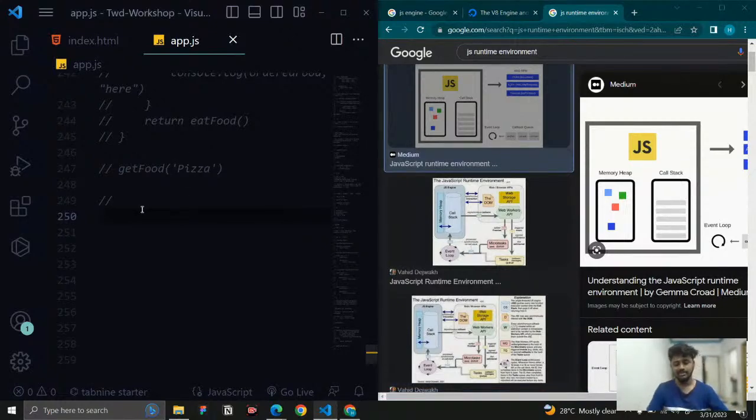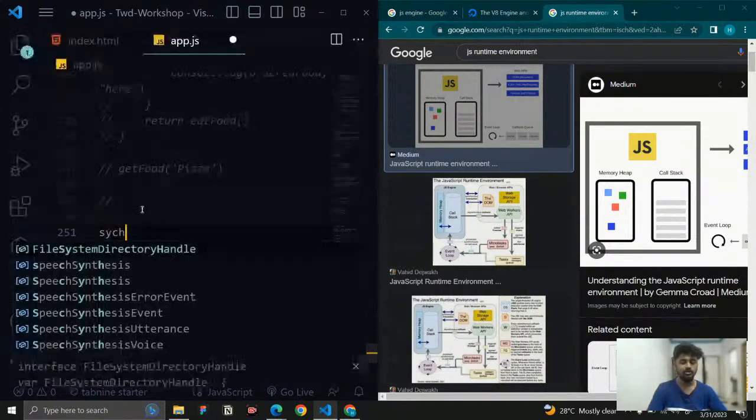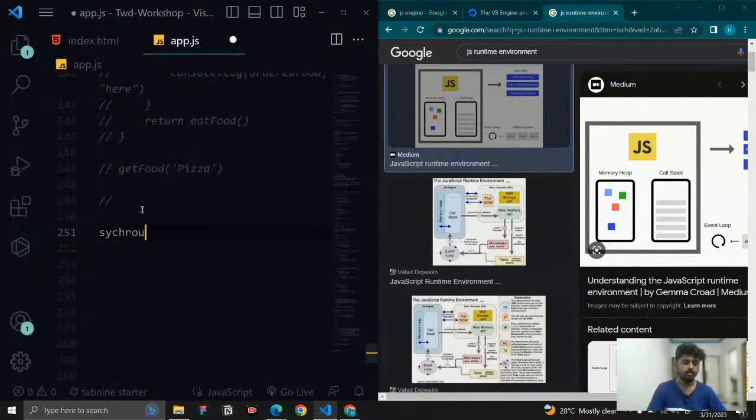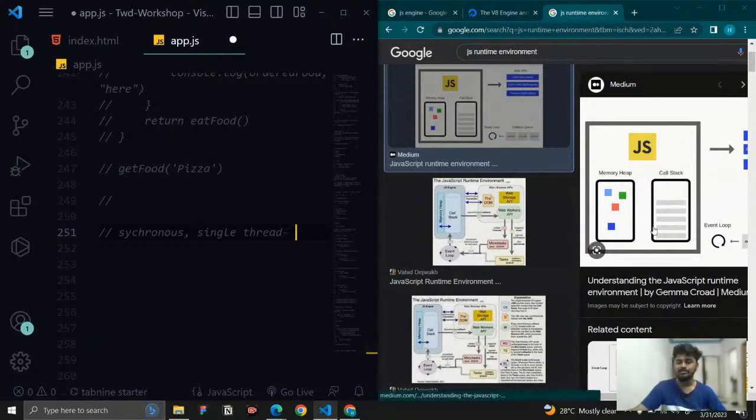Okay, so JavaScript by default is a synchronous, single threaded language. So what is the meaning of this? What is meant by a synchronous single threaded language? Well, JavaScript has only one call stack. Whatever processes or however many functions you are going to execute, they are handled by only this one call stack.